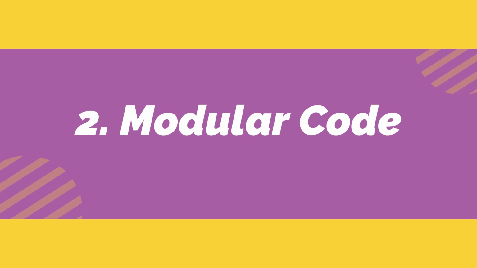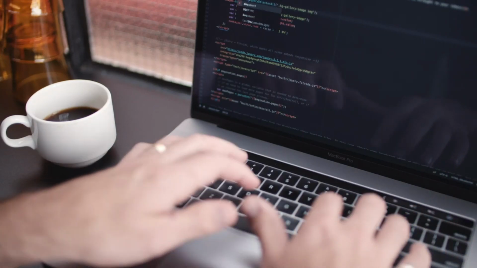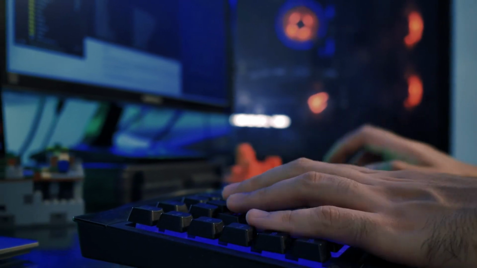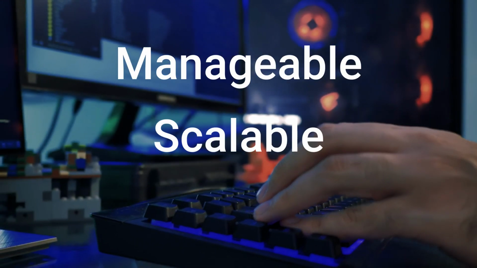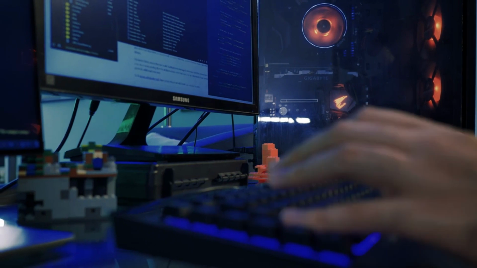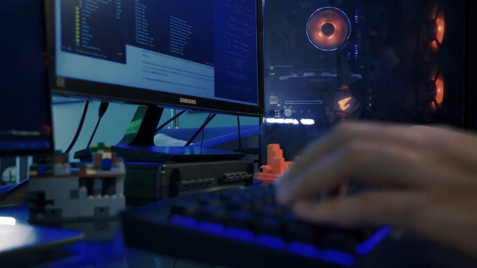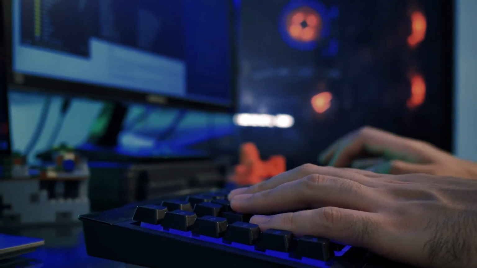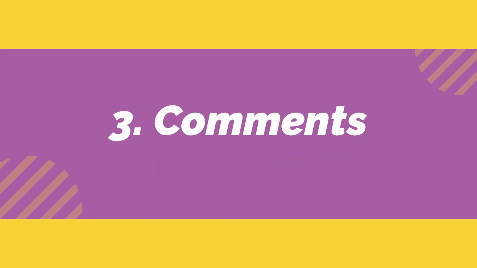The second coding practice is writing modular code. Modular code is code that is broken down into smaller, independent pieces. This makes your code more manageable, scalable, and easier to test. When you write modular code, you should aim to create components that can be used across different parts of your codebase.